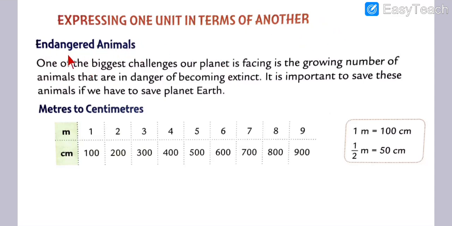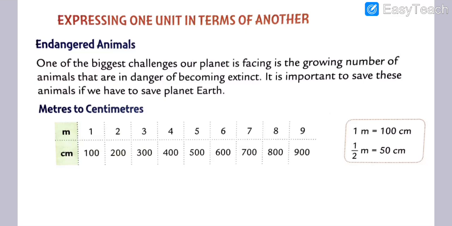Endangered animals. What is the meaning of endangered animals? Endangered is what? Close to extinction, okay, my dear students? That is, the meaning is that there are not very many of that type of animal left in the world. Okay, for example, lion, tiger.